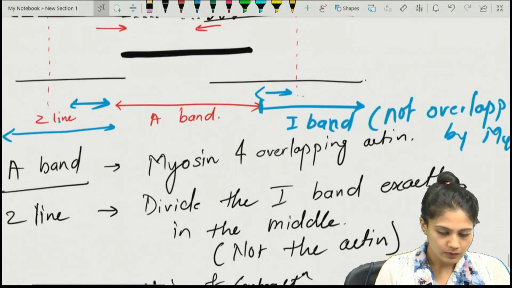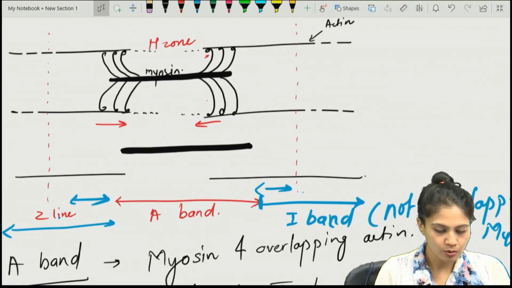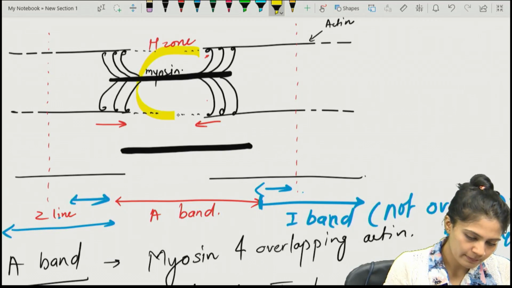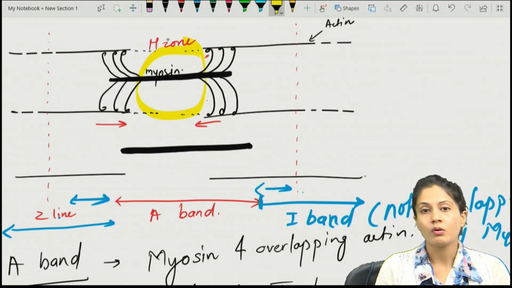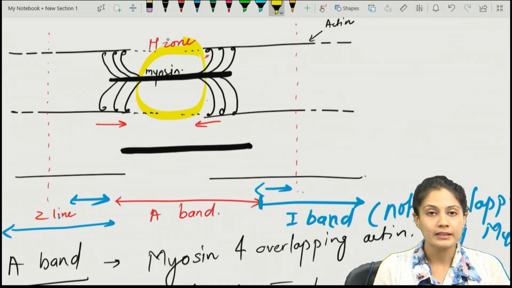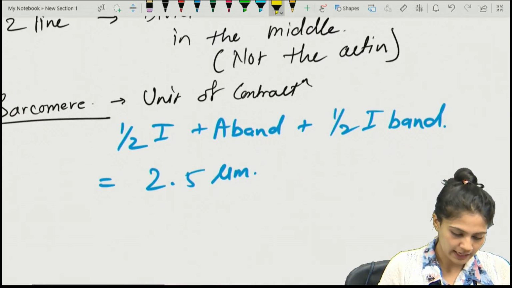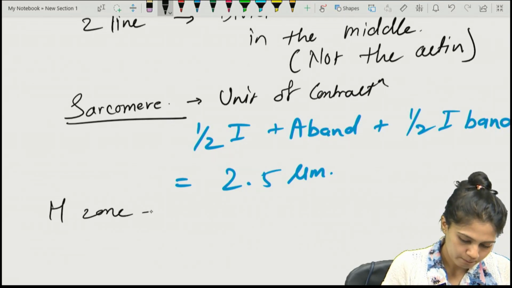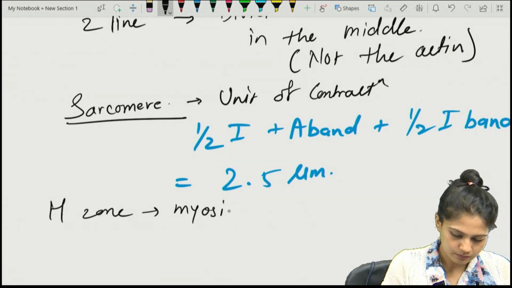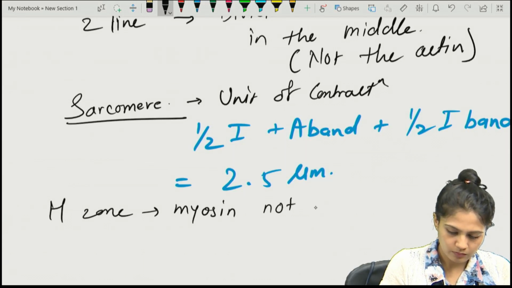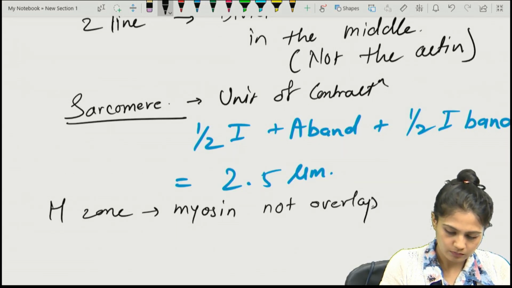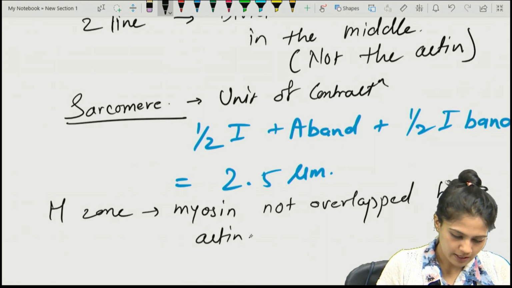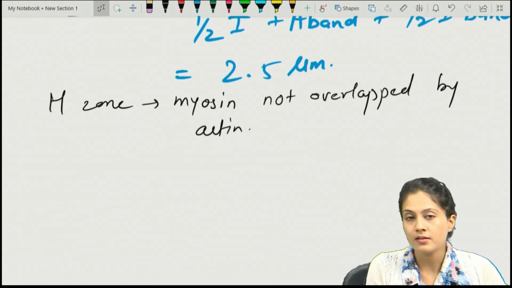And we know what the H zone is. What is the H zone? The H zone is nothing but only the part of the myosin which is not at all overlapped by the actin. So that is the H zone. Myosin not overlapped by the actin, that is your H zone.